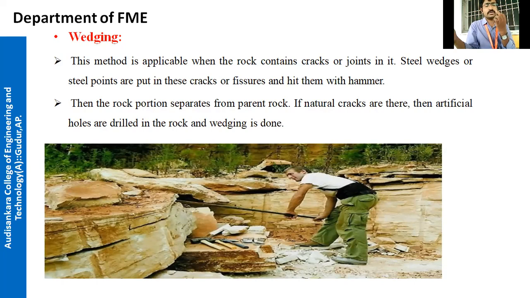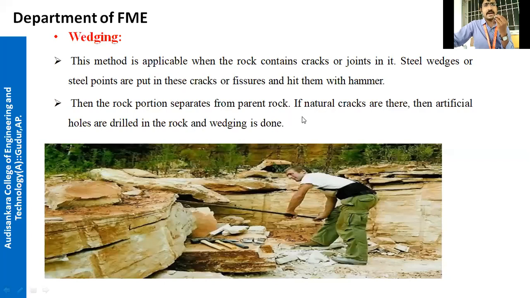Just go to YouTube and search wedging of rock, or wedging of stone, and you'll get many videos. Then you can easily understand it. If natural cracks are there, the rock portion separates from the parent rock.